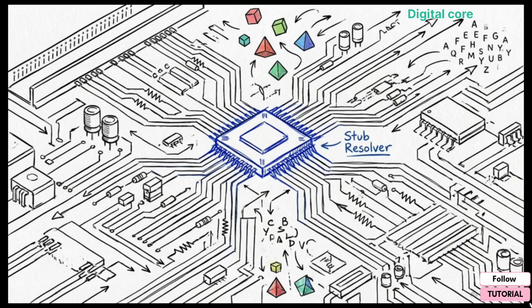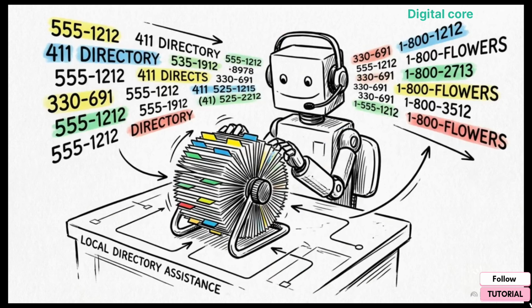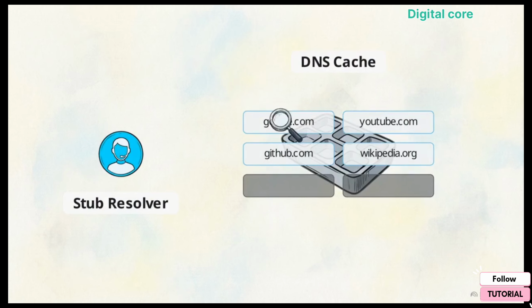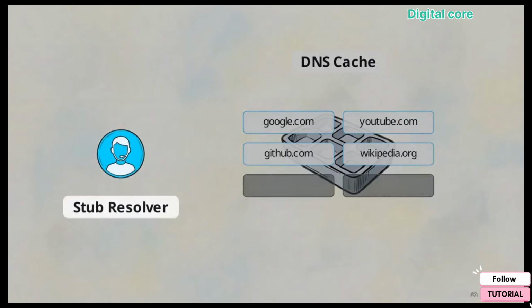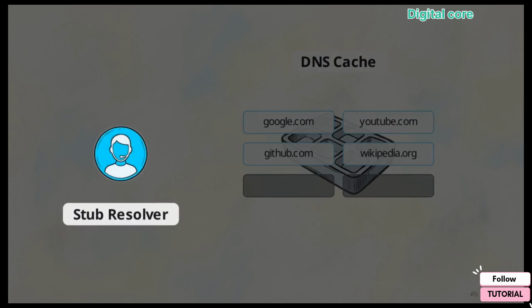The journey starts right on your computer with the stub resolver. The stub resolver is the built-in DNS client on your machine that acts as your local directory assistant. First, it checks its cache to see if you visited the site recently. If the IP address isn't saved in that recent memory, it has to seek outside help.